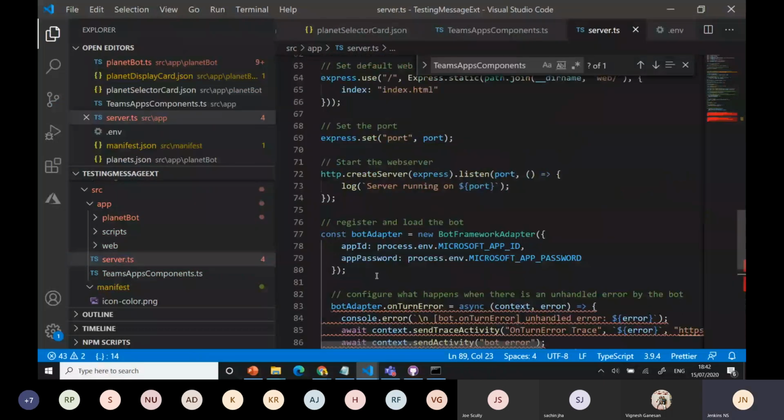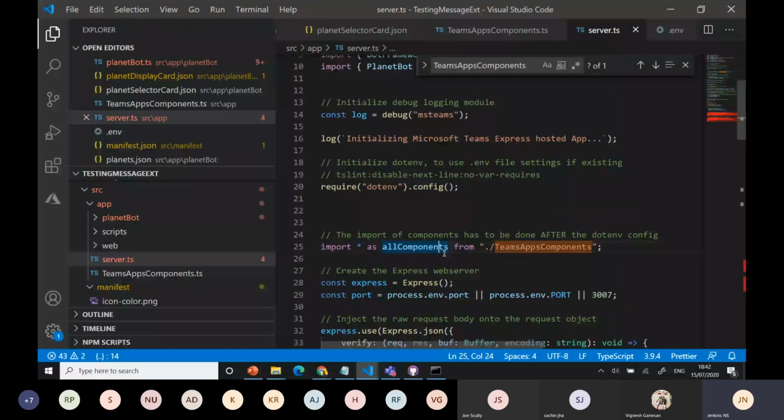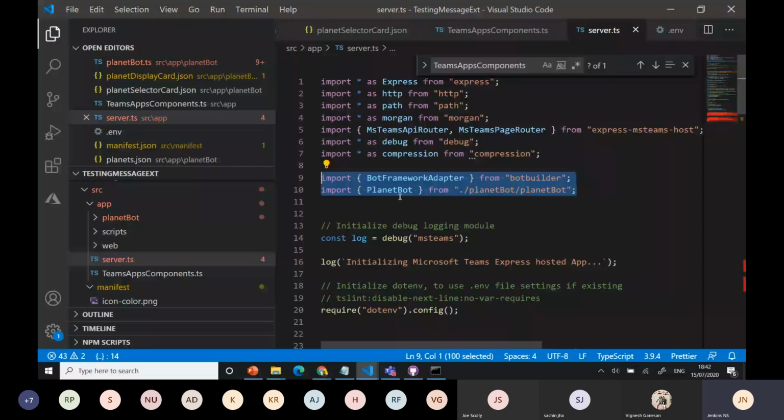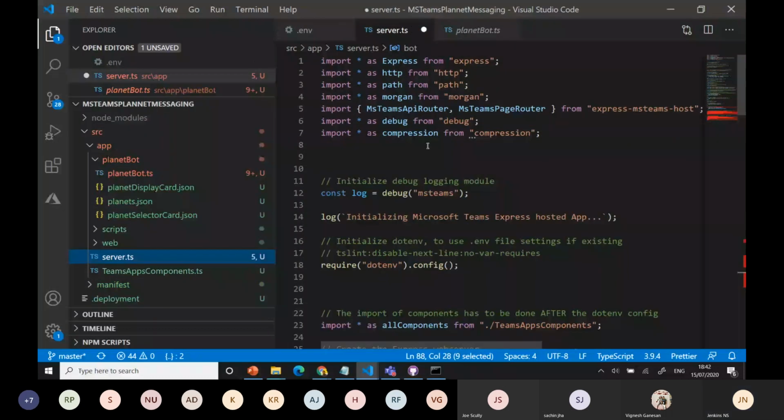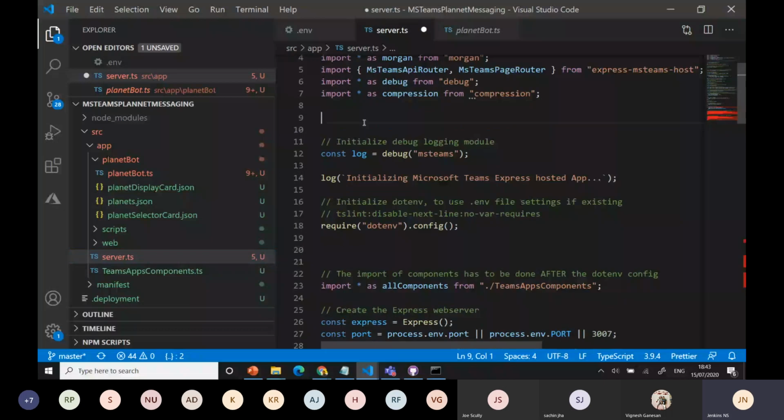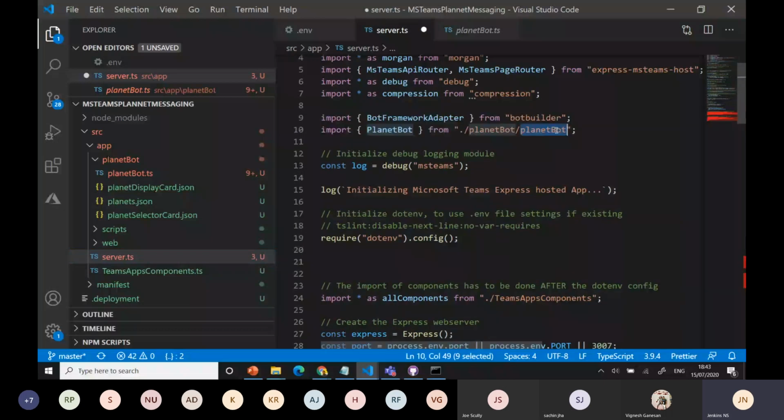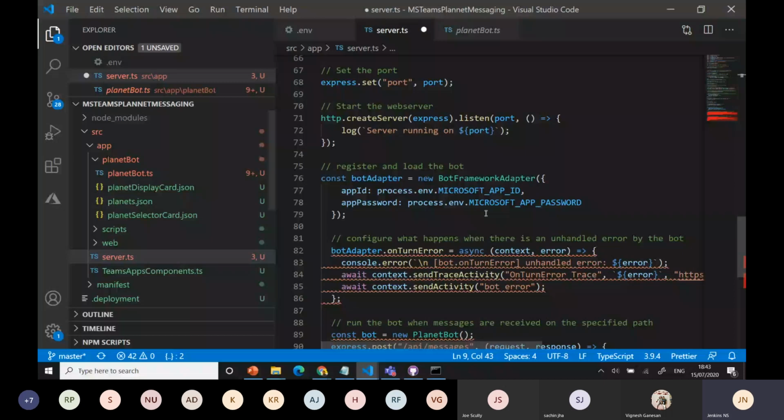And I'm going to import some classes. I need the import because otherwise it doesn't know, right? I need to import both the framework as well as the planet class. Whatever creates the planet bot, that bot class is available here under planet bot, and we have the bot builder I created. Then now it's fine. I get the object and I'm mapping the app ID and the secret password here. And I'm passing the values and creating the bot part.